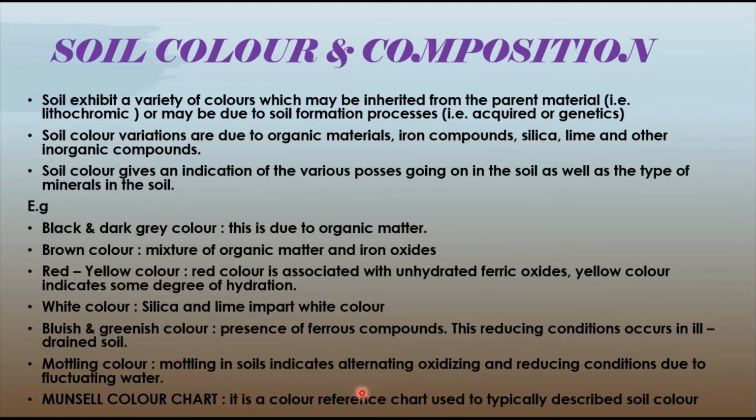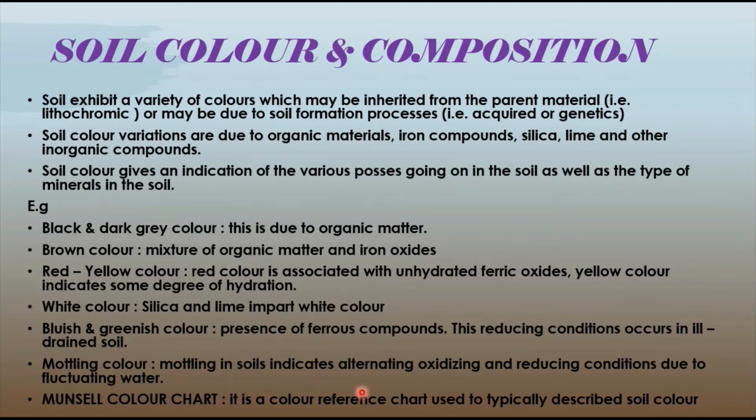And soil color greatly influences the soil temperature. The darker the soil, the more it is going to absorb the heat, so obviously the temperature is going to vary. The dark colored soils, as I told you, absorb the heat more readily than the light colored ones.